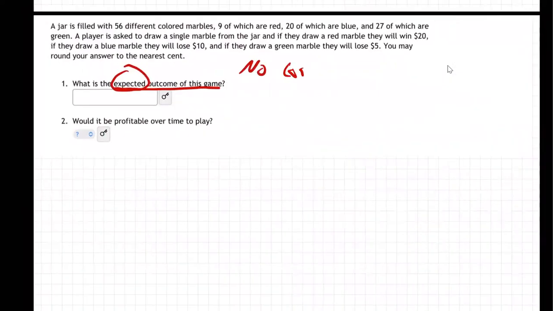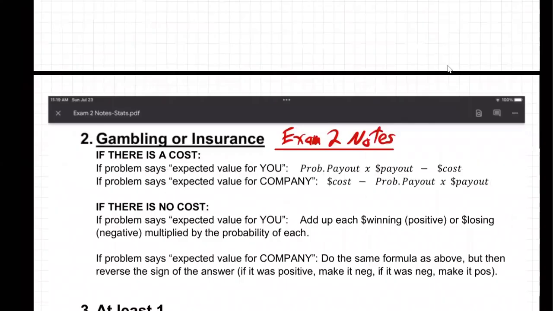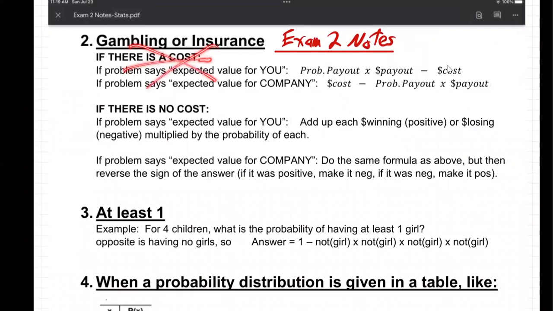No cost mentioned. Now you might say, well, it says right here that you could lose $5. Yeah, that's true, but that's not a cost. That's just what will happen if you get a green marble, you lose $5. They don't say it's $10 to play the game, or $7 to play the game, or something like that. They never mention a cost to play the game. So no cost.